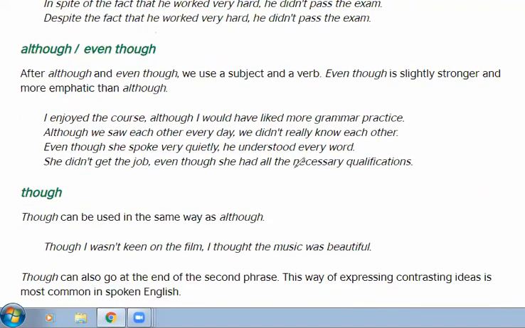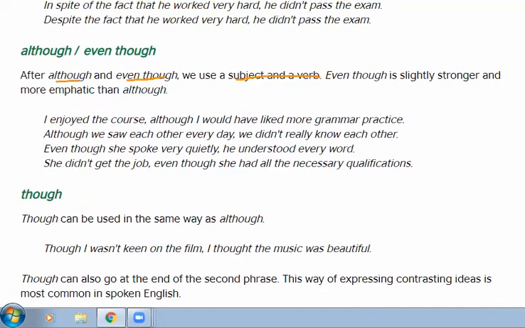Although and even though. After although and even though, we use a subject and a verb. Even though is slightly stronger and more emphatic than although. I enjoyed the course, although I would have liked more grammar practice. I is the subject, would is the verb.